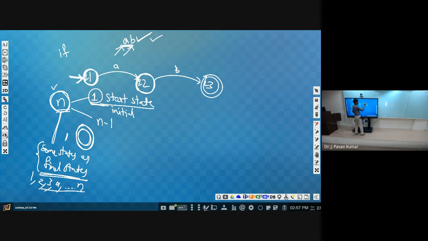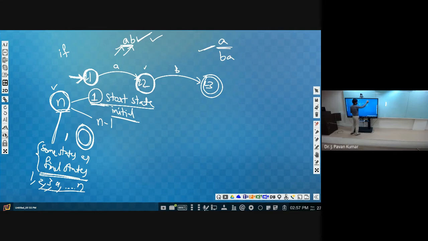Now let us check whether A is accepted by this machine or not. If I give A, whether it is accepted or not. If I give BA, whether it is accepted or not, let us check. As per our understanding, we have to start from the initial state. What is the initial state here? Q1. What is the input symbol here? A. So from Q1 on A, we will be reaching Q2, isn't it? So we will be at Q2.